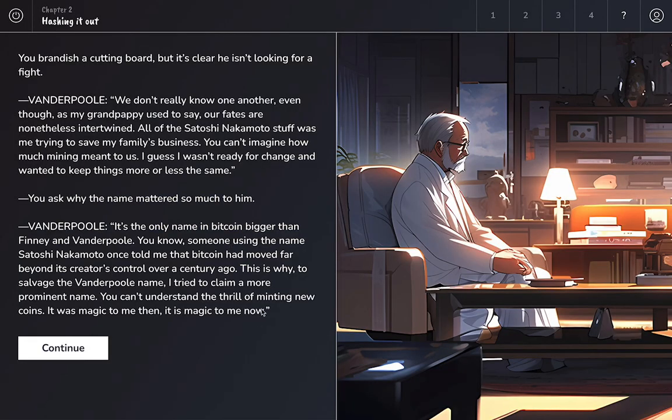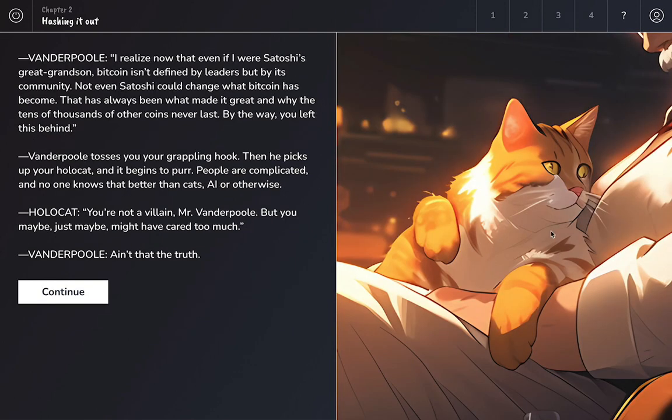He sits down, and we have a normal conversation here. He kind of looks like a normal old man. He's not this villain anymore, but he gets a bit demystified, and he tells his personal story. And then here is HoloCat on his lap, commenting on something, basically forgiving him.